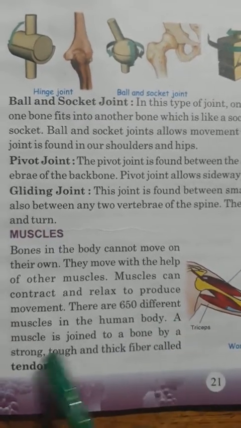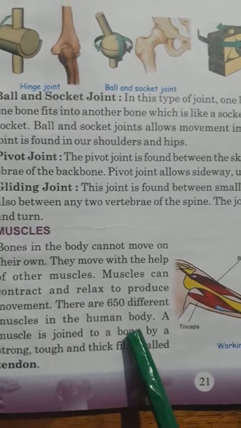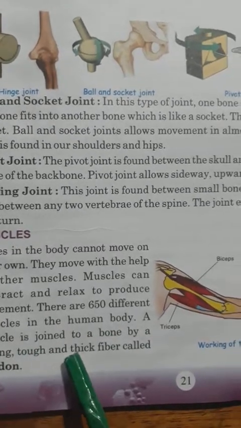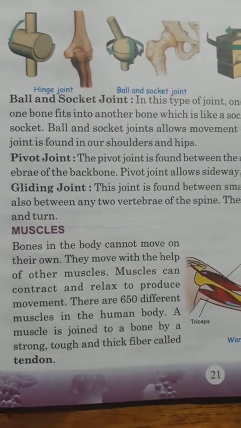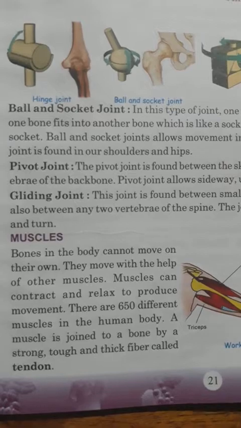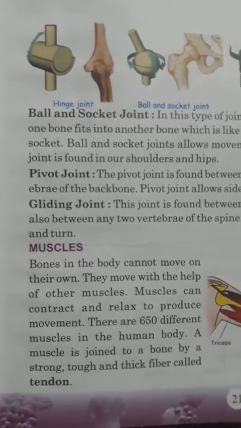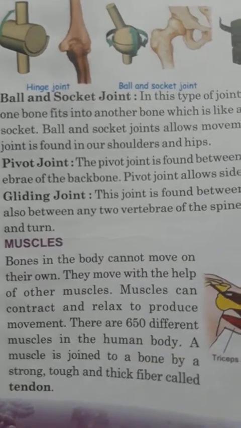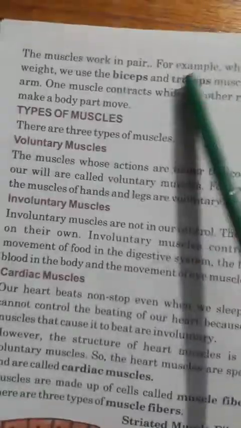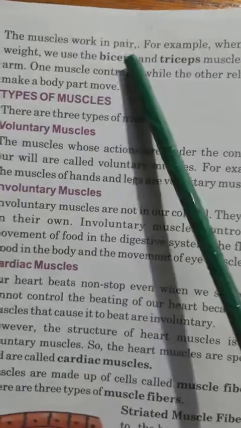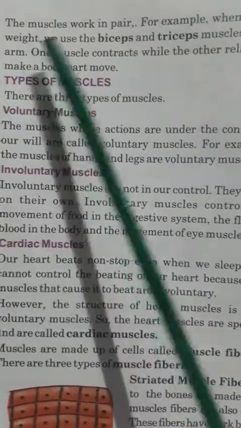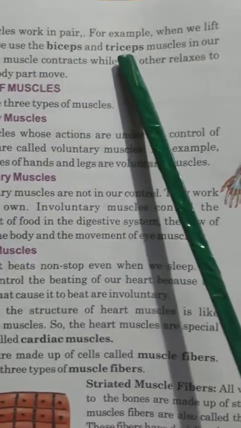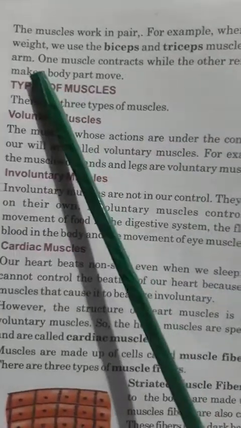All right, a muscle is joined to a bone by a strong, tough and thick fiber called tendon. Underline till here. Next page. The muscles work in pair. For example, when we lift weight, we use the biceps and triceps muscles in our arm.